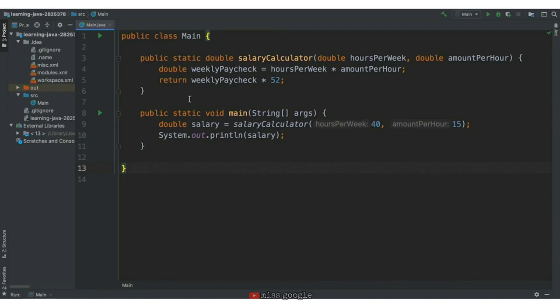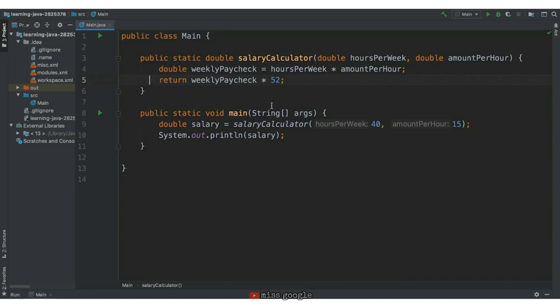In the implementation between the curly brackets, the first thing we do is calculate the weekly paycheck. We multiply the number of hours worked per week by the amount the employee makes per hour. In the next step, we return the yearly salary by multiplying the weekly paycheck times 52. In this case, we are assuming the employee works every week during the year.